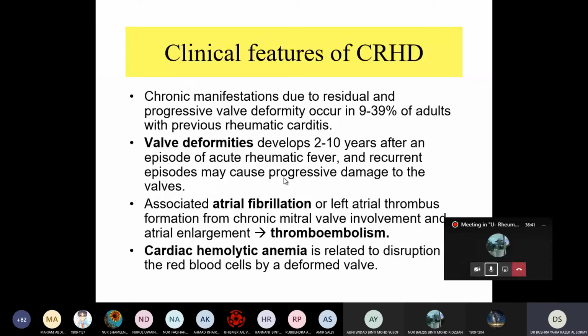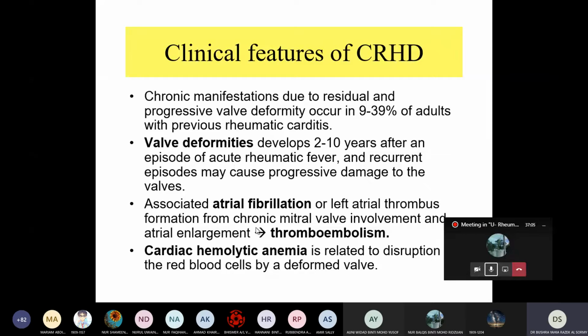Most commonly the mitral valve is involved. Okay. Mitral valve, and also aortic valve. Tricuspid may be rare, and also pulmonary, very rare, but mostly affected is the mitral valve.